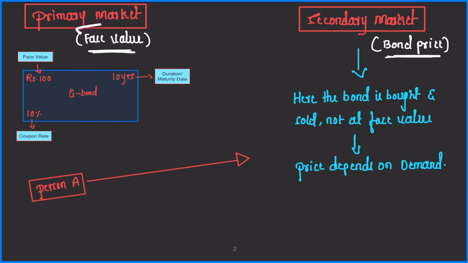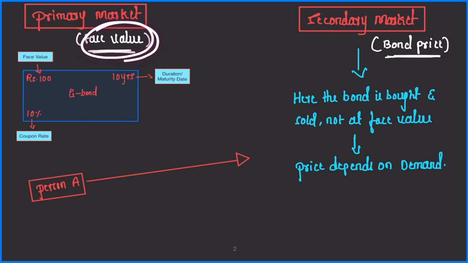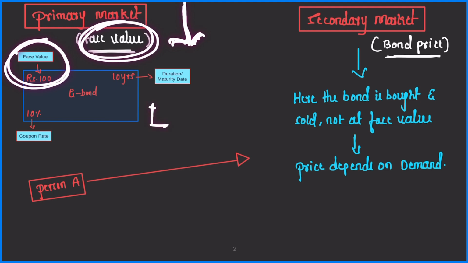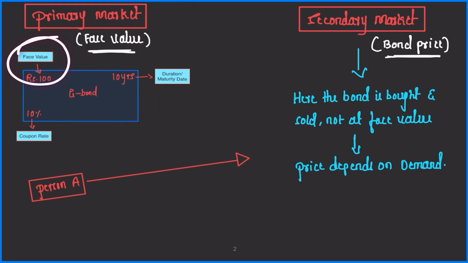So this is the basic difference between face value and bond price. Face value is the value of the bond which is issued in the primary market by the issuer to the lender. Who is a lender here? The person who is giving the money to the government or the private sector in return for this bond, right? That is face value.